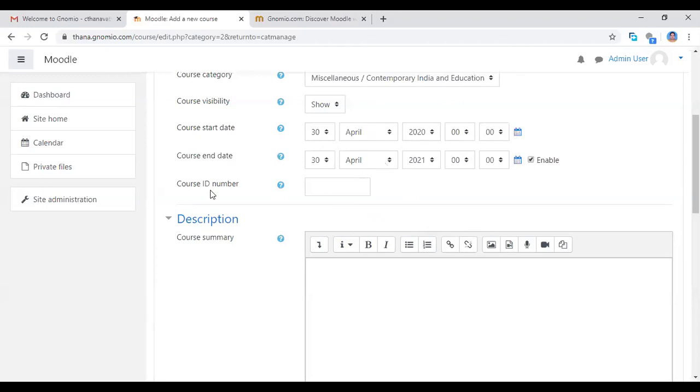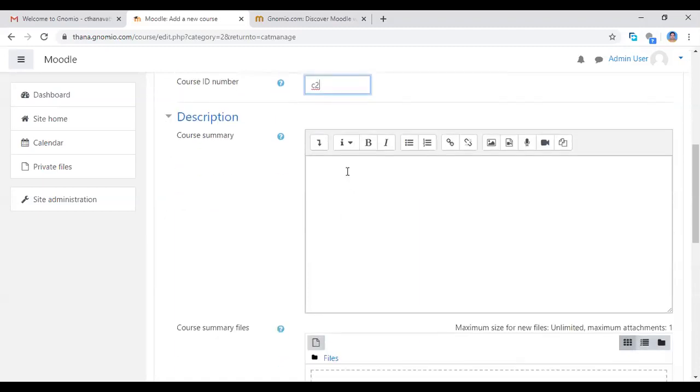And here is the course ID number. We already gave course C2, or any one course like P1; whichever you want, you can give it as the course ID number. That is optional. Also here is the course summary. This course has 10 units. Whatever you want to describe about the course, you can type here.